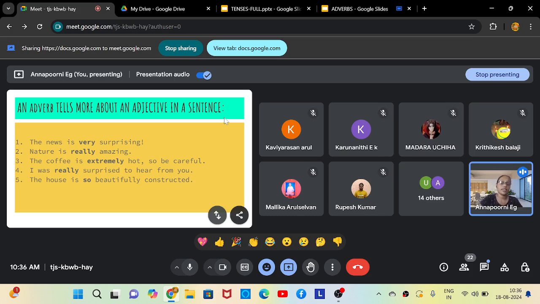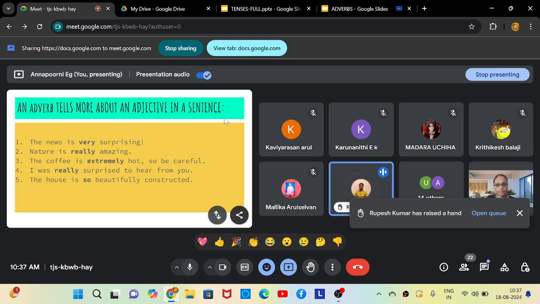Next is I was really surprised to hear from you. So what is the adverb and adjective here? Anybody? Yes, Pratika. Adjective is surprised and adverb is really. Good, good, very good, very good.